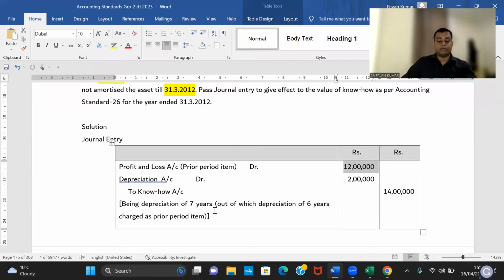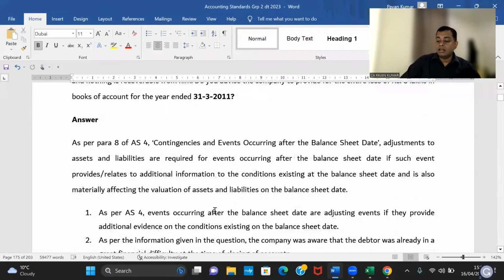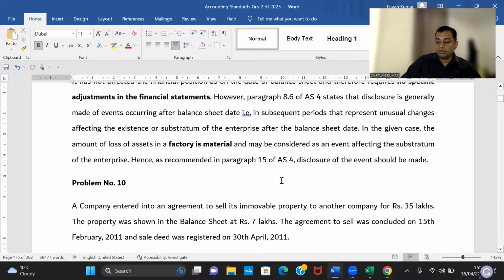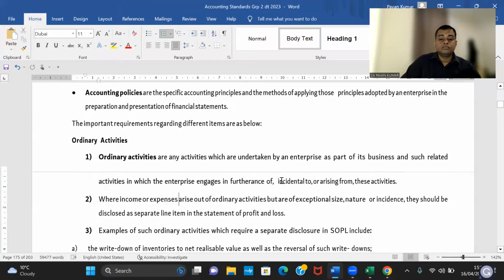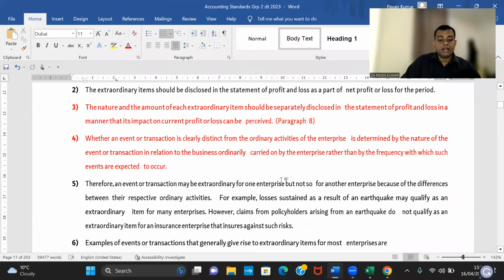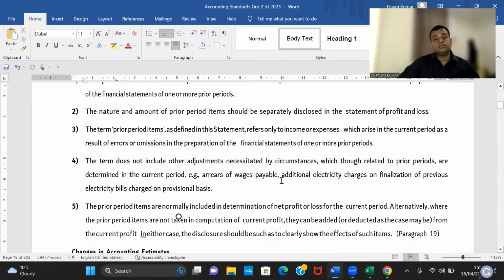This is accounting for prior period item. So here we are doing prior period item. No, this is what accounting should be. Okay, you understand? This is the one. Okay, now will prior period item form part of current year P&L? Yes, boss, I'll tell you one thing.